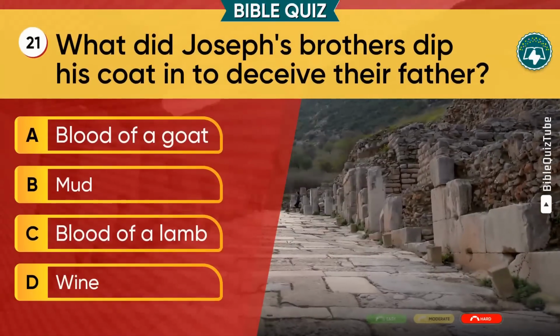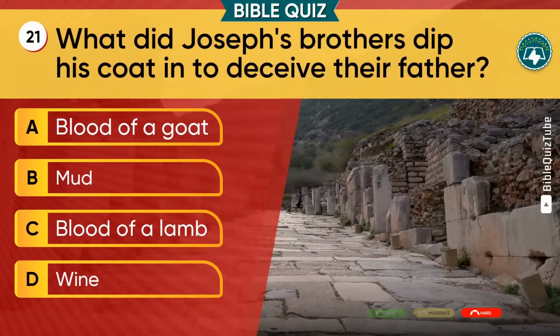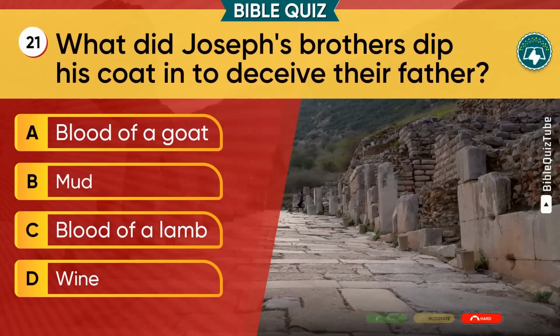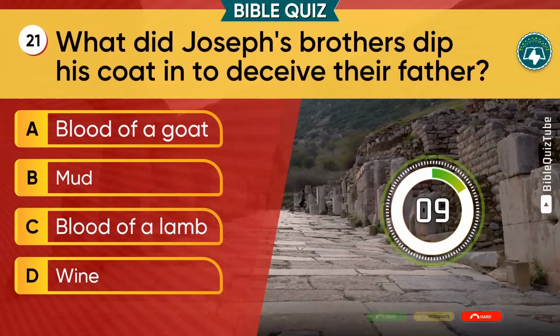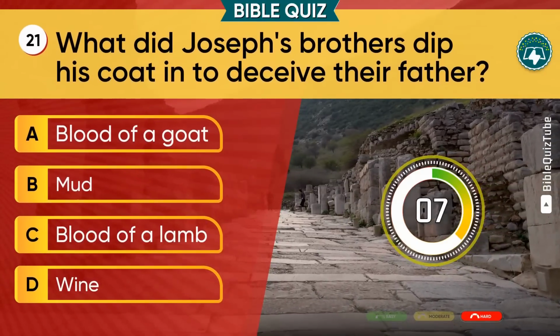Question 21. What did Joseph's brothers dip his coat in to deceive their father? A. Blood of a goat. B. Mud. C. Blood of a lamb. D. Wine.